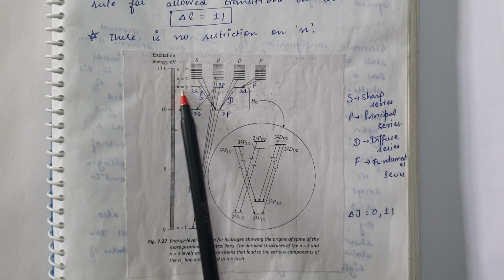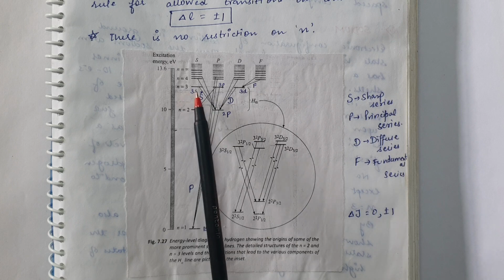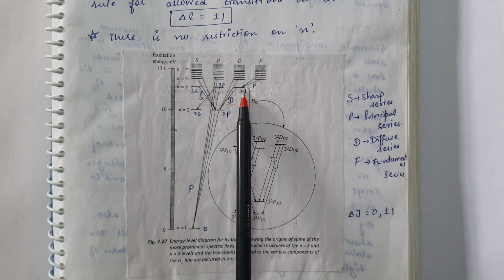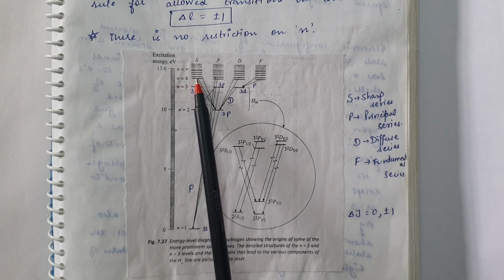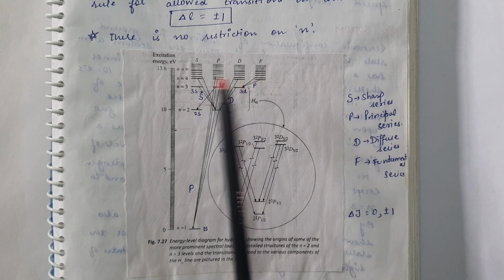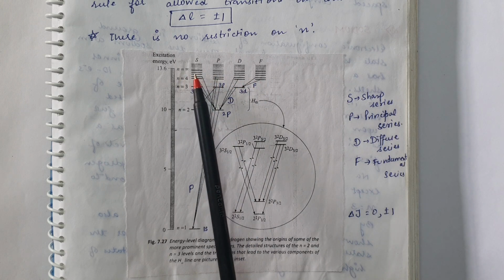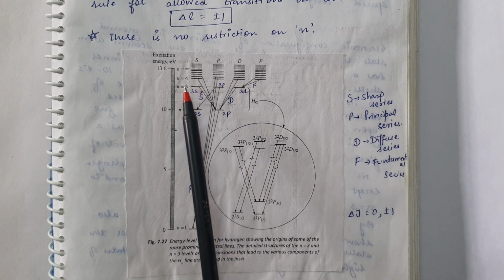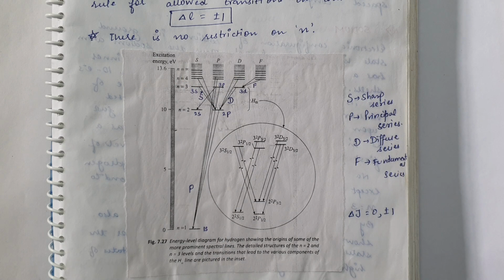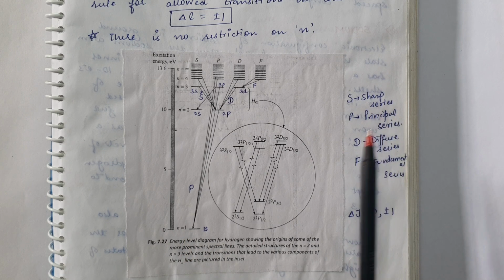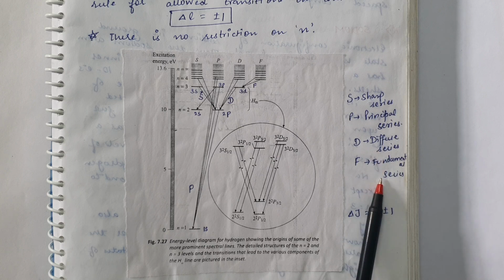Corresponding to 3, we have 3s, 3p, 3d, and corresponding to 4, we have 4s, 4p, 4d, 4f, and corresponding to n equal to 5, we again have all these 4 energy levels, and so on up to infinity. The spectrum of the hydrogen atom consists of 4 series: sharp series, principal series, diffuse series and fundamental series.